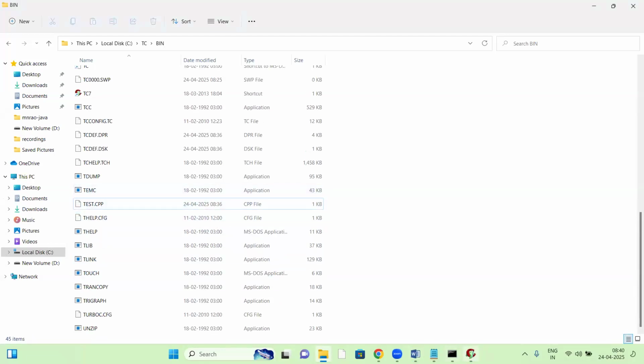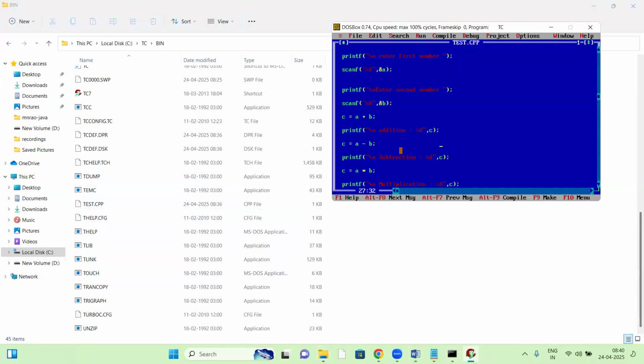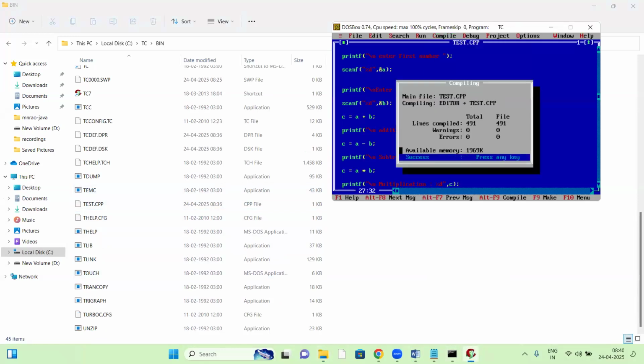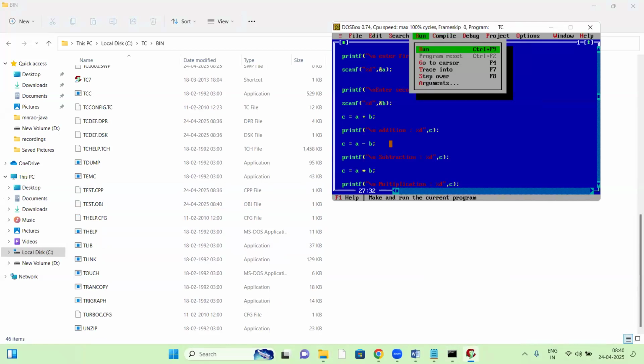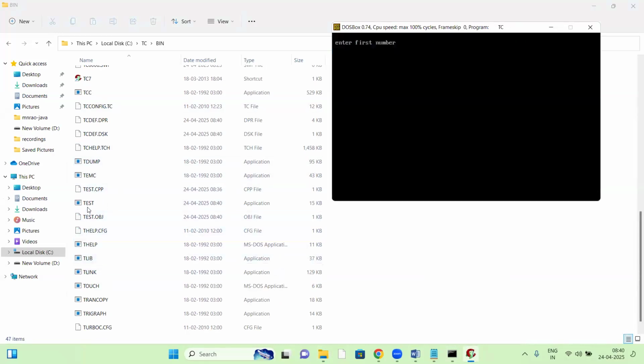See, test.cpp. Yes, compile. Success, no errors. Now I am running it. Before running, it will create one exe file. Try to observe here, the exe file. Yes, run it. See that? The test.exe has just been created now.